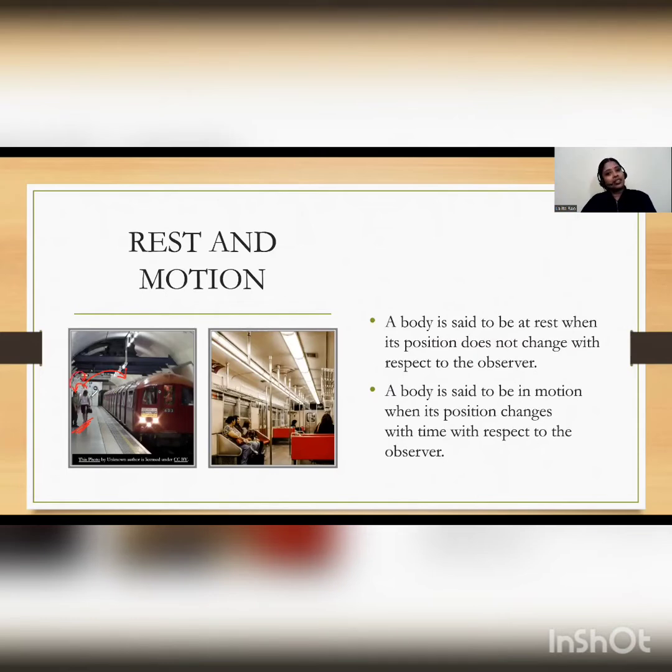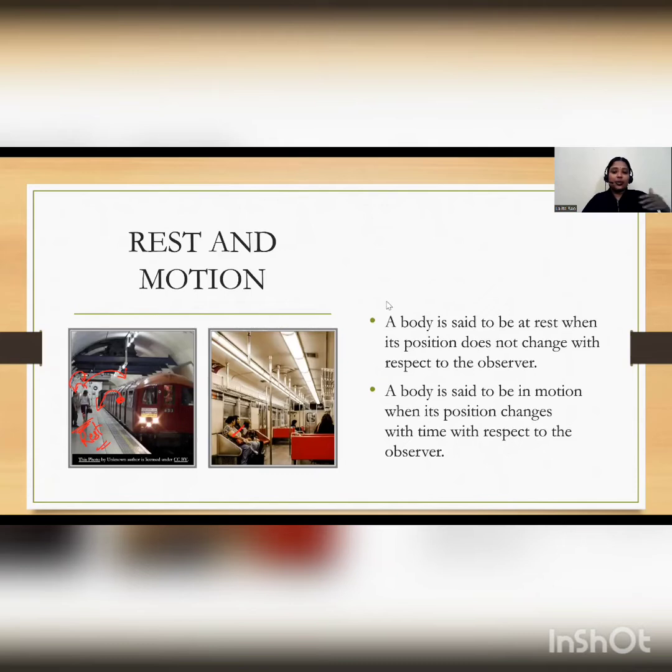For the man, the girl is not changing position, so they are at rest. But for these passengers who are sitting inside the train, they are also changing position. So that's why they are in motion. So the same object can be at rest or in motion, depending upon the observer who is observing the motion.